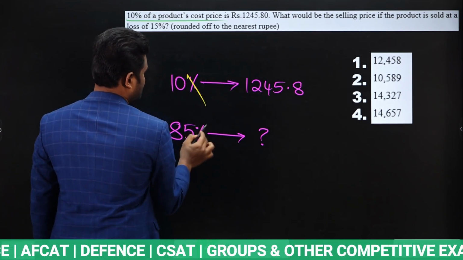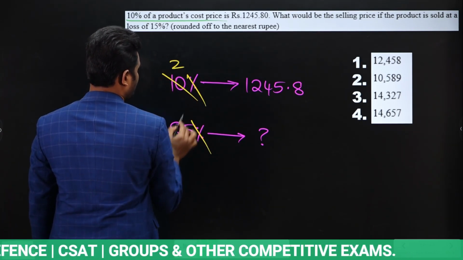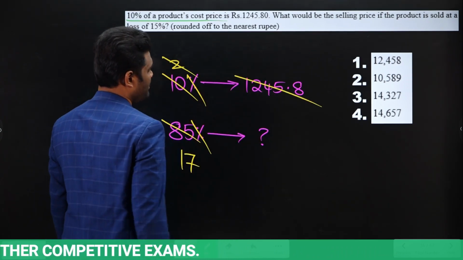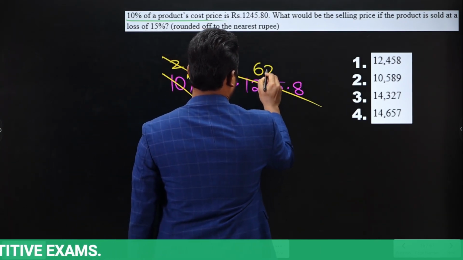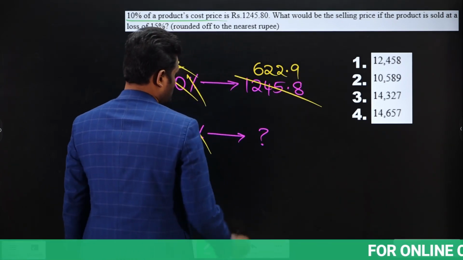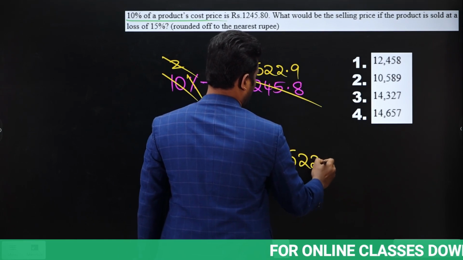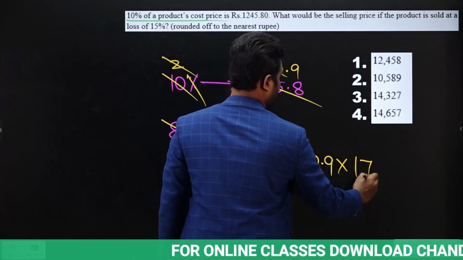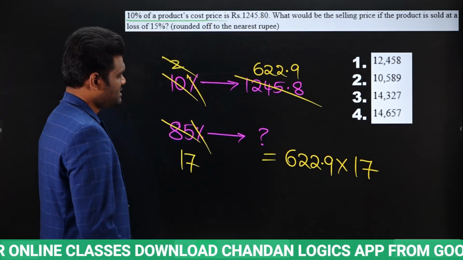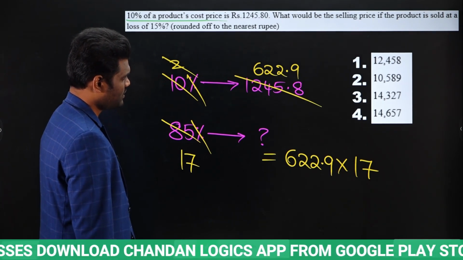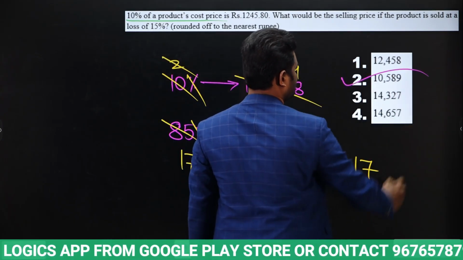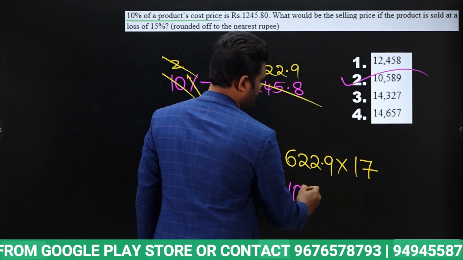Now just to simplify, percentage gets cancelled. 5 cancels here 2 times, 5 cancels here 17 times, and next 1245.8 cancels in 2 how many times? 2 6 times, 2 2 times, next again 2 2 times. This is 0.9. So 622.9 into 17. Now this will be approximately how much? This is 6,000 plus 4,200, 10,200. So close to 10,000, we have only one option, that is 10,589.